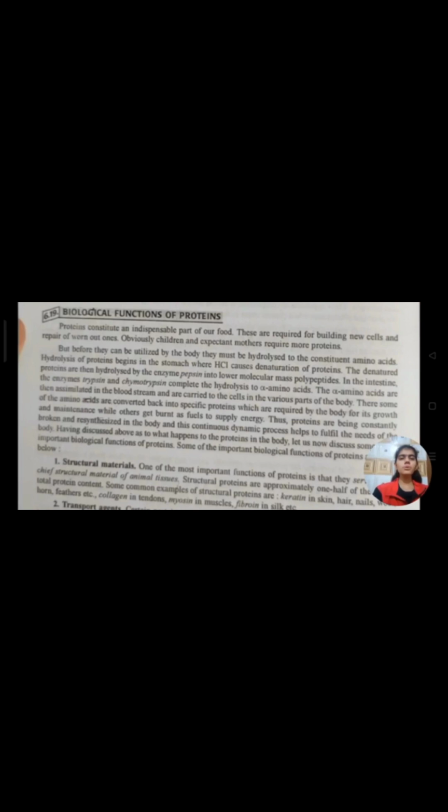Hydrolysis of proteins begins in the stomach where HCl causes denaturation of proteins. The denatured proteins are then hydrolyzed by the enzyme pepsin into lower molecular mass polypeptides. In the intestine, the enzymes trypsin and chymotrypsin complete the hydrolysis to alpha amino acids.